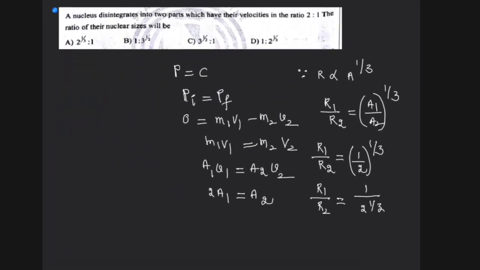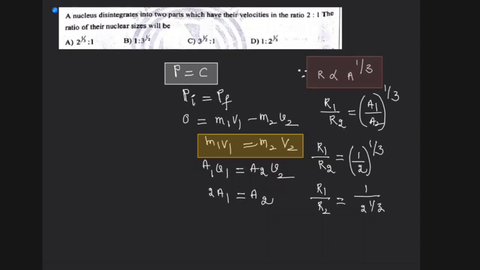So here what you have to keep in mind: first one, this logic is important. Since there are no external forces, the momentum has to be constant, P is equal to C. That is important. And the second one is m1 v1 is equal to m2 v2, right? And the final one is this that you have to keep in mind for the next problems.